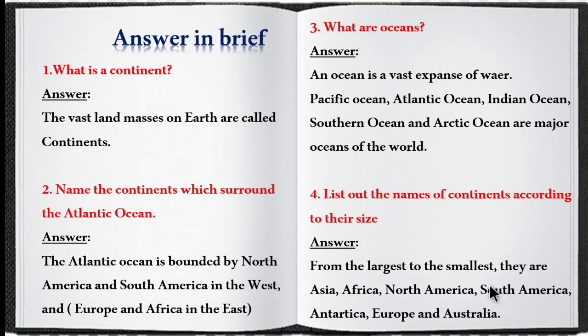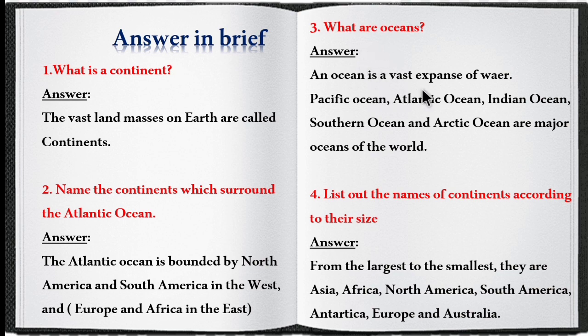Next is answer in a brief. What is a continent? The vast land masses on earth are called continents. Name the continents which surround the Atlantic Ocean. The answer: the Atlantic Ocean is bounded by North America and South America in the west and Europe and Africa in the east.